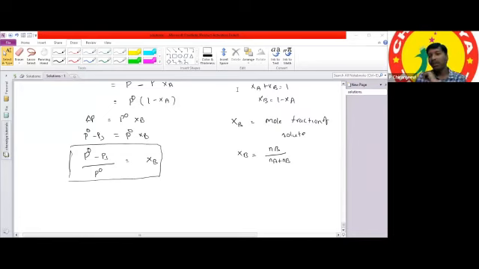Sirisha, which concentration terms depend upon the temperature?